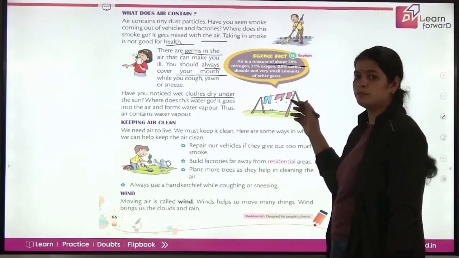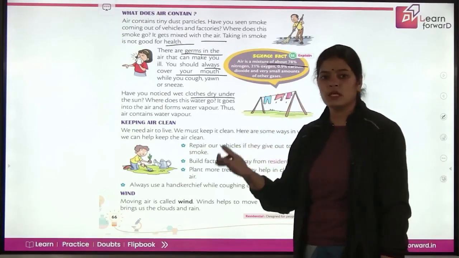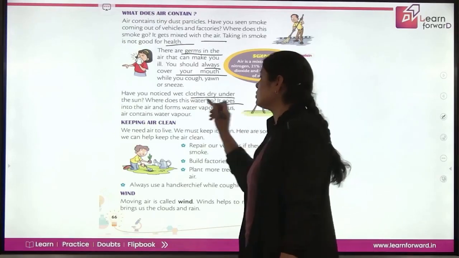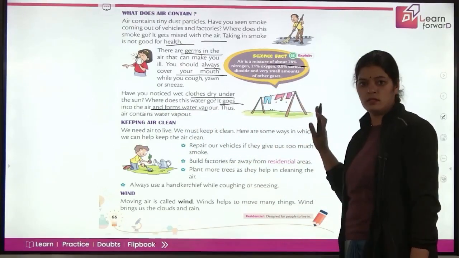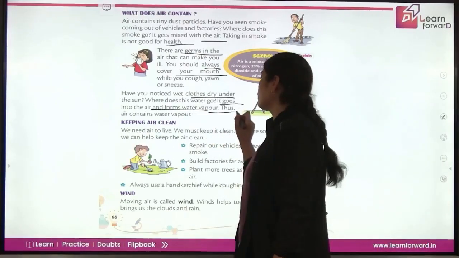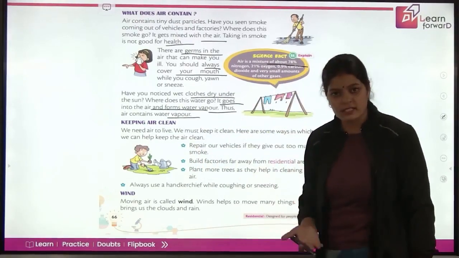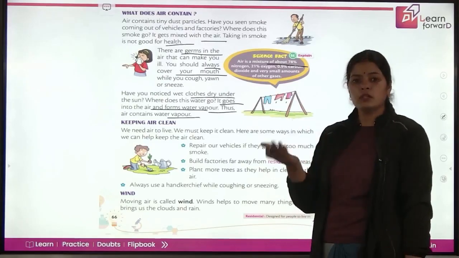The clothes were initially wet, but after maybe 2 or 3 hours, you'll see that the clothes have dried up. So it goes into the air and forms water vapor. Thus air contains water vapor also. So air has a mixture of gases, dust particles, germs, and water vapors also.